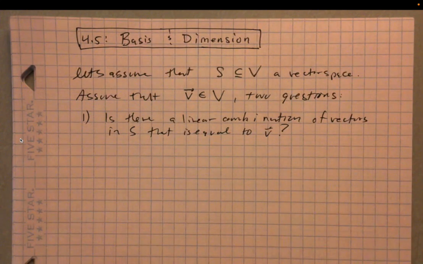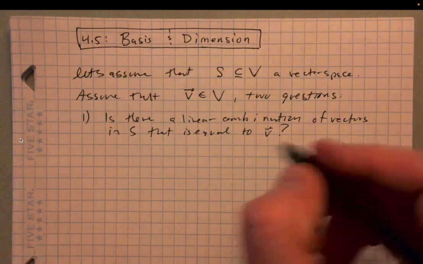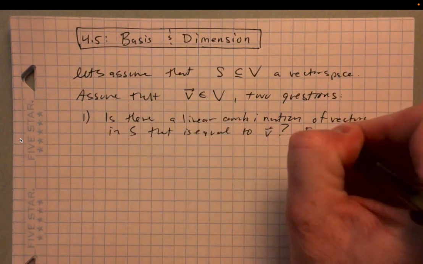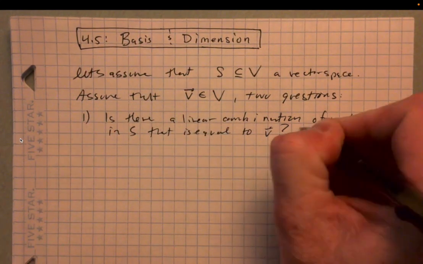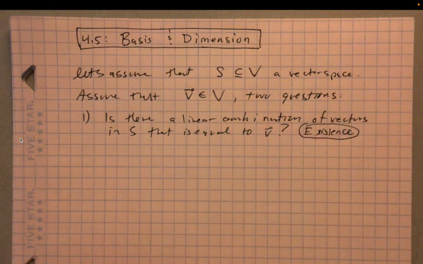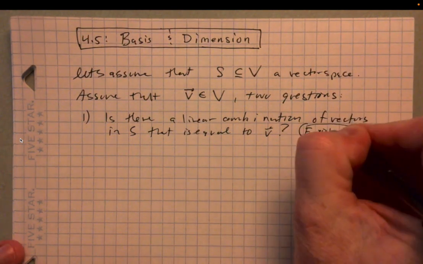So you've got a vector v in the vector space, you've got a bunch of vectors in this set S. Is it possible to write v as a linear combination of the vectors in S? This is kind of like an existence question.